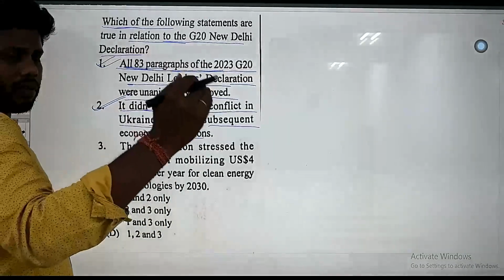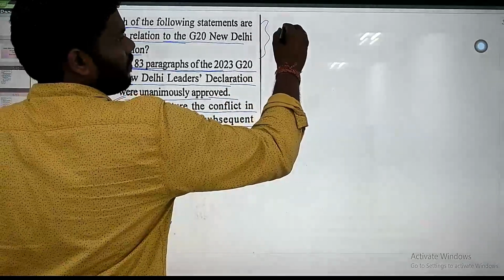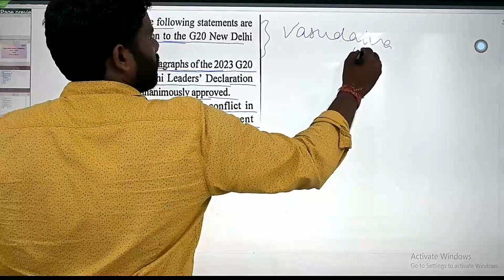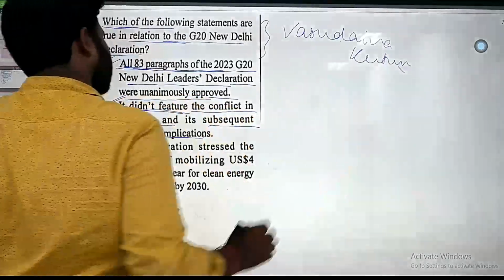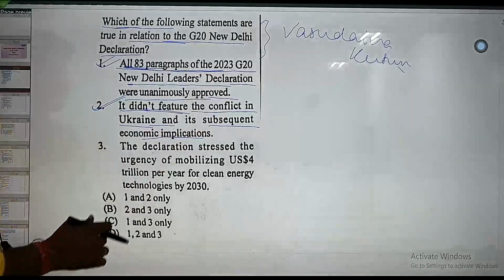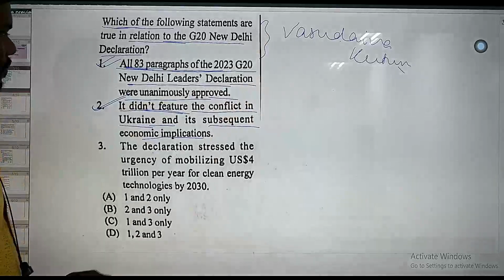What did it focus on? It focused on Vasudhaiva Kutumbakam. The theme of this G20 summit was Vasudhaiva Kutumbakam. The target was clean or green development programs.